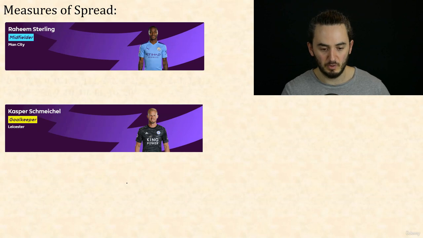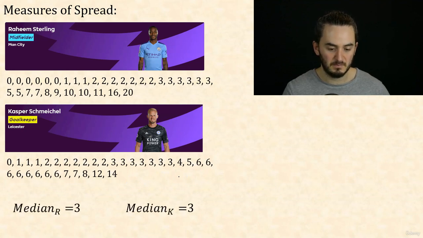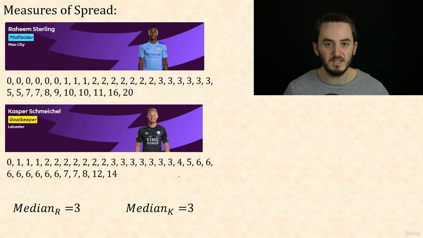So for that, we better order them. So here are their scores in order. And we could search for the median. If we do, we're going to find that for Raheem Sterling, it's 3, and for Kasper Schmeichel, it's also 3. So no difference in the mean, no difference in the median. So averages are not really telling us what the difference is between these players and which one you should pick.